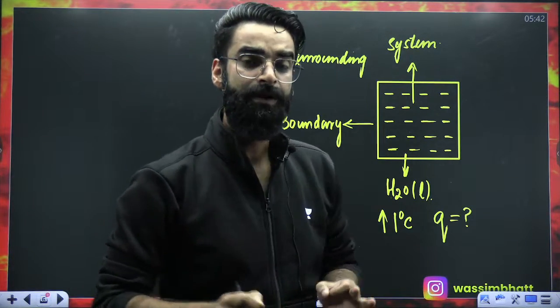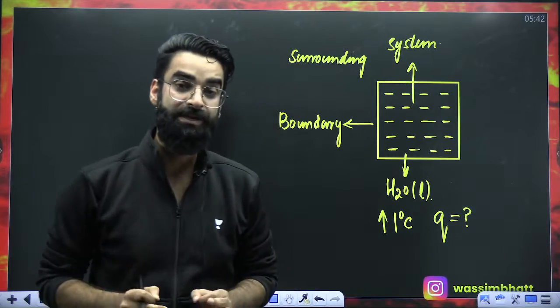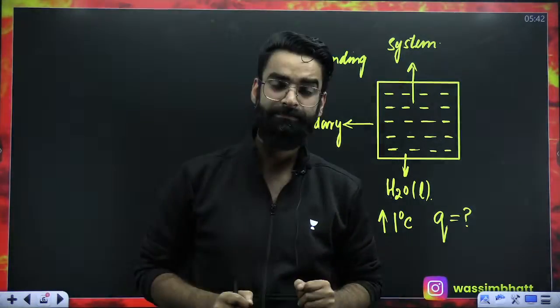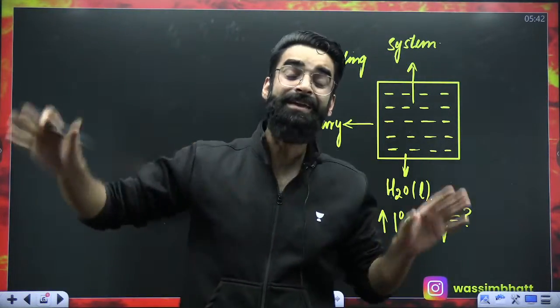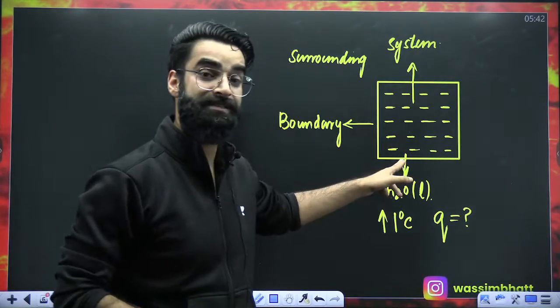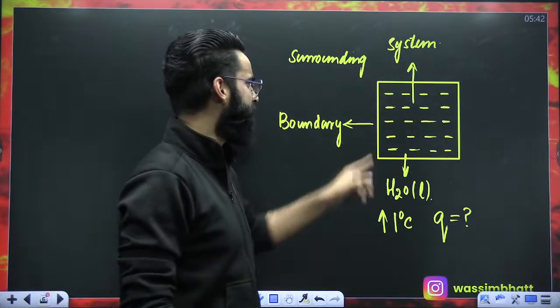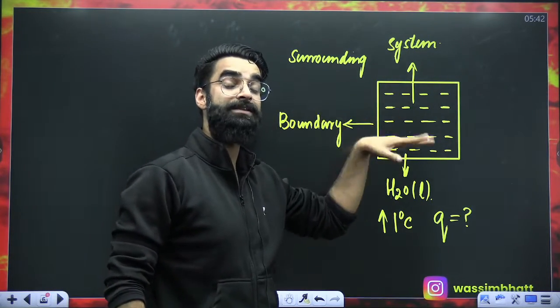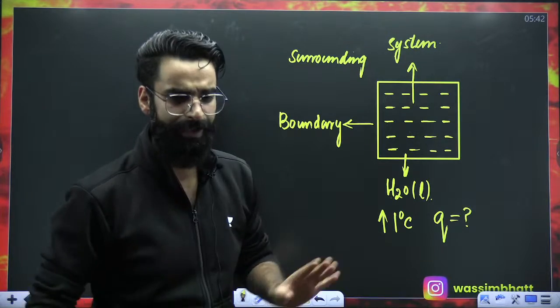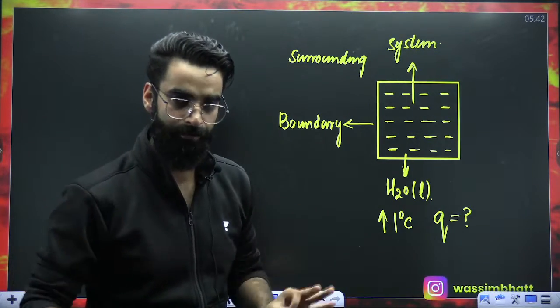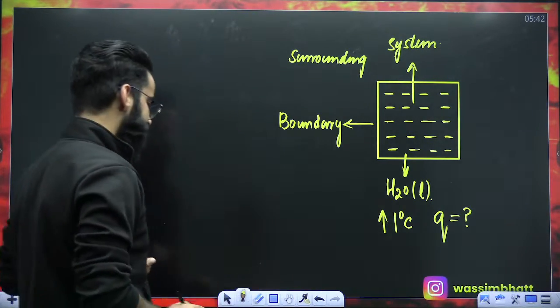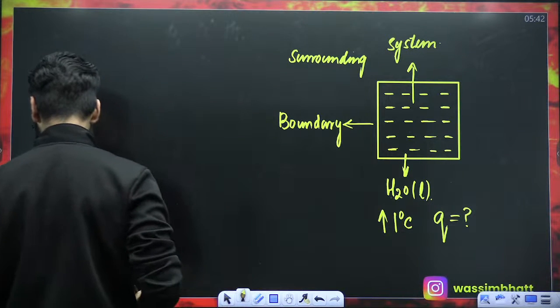That part of the universe which is under thermodynamic investigation is what you call a system. Any other thing in the universe except your system is what you call a surrounding. And anything that separates system from the surroundings is what you call as boundary. I hope this is super clear to everyone, right? Now, my dear students, understand few more things.